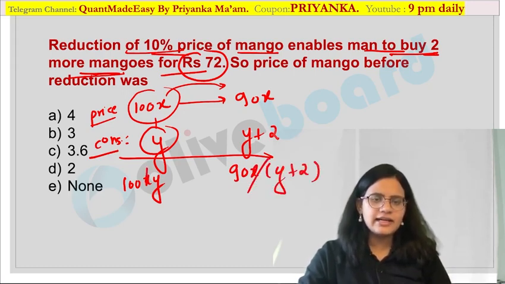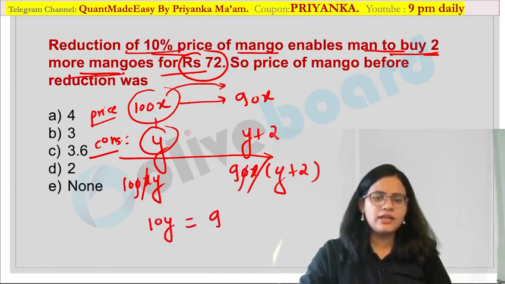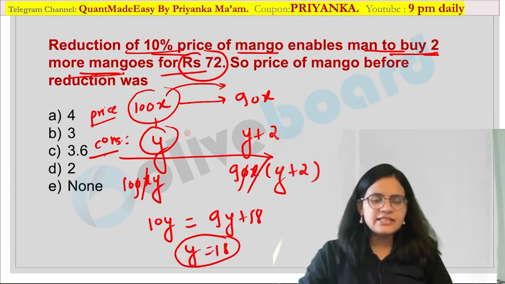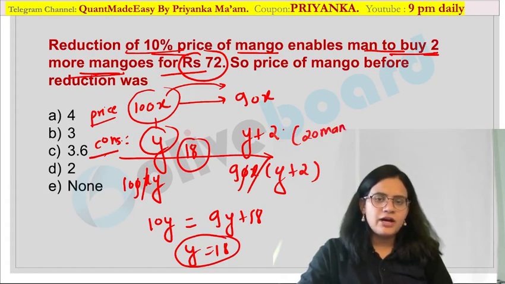X value will get cancelled. You can easily calculate the value over here. So if you are calculating, 10y is equal to 9y plus 18. So I can see y value is nothing but 18 over here. That means initially I was consuming 18 mangoes. Now I am consuming 20 mangoes over here. Are you getting my point?